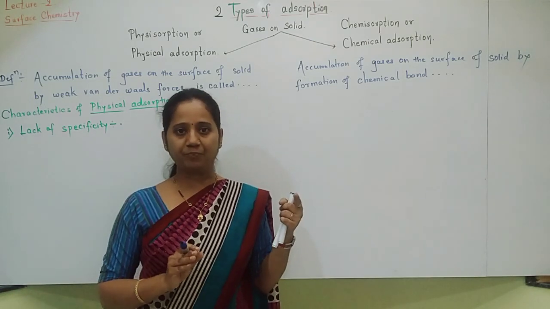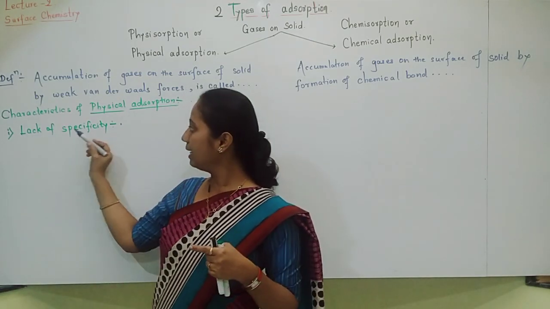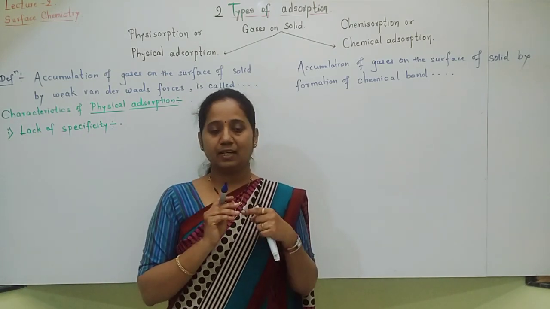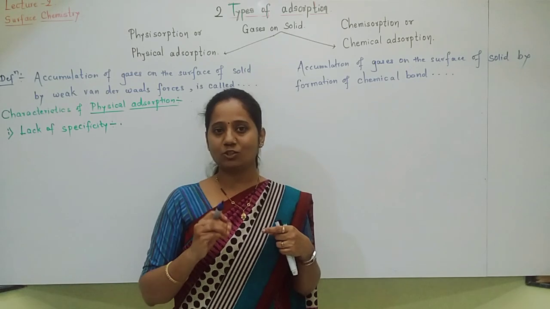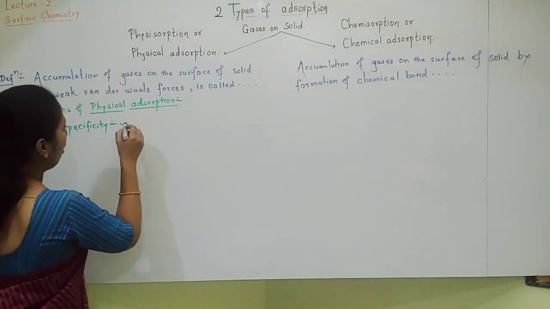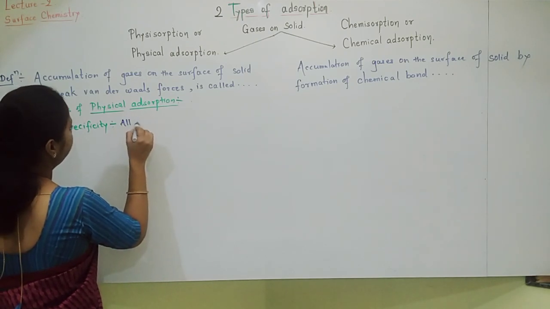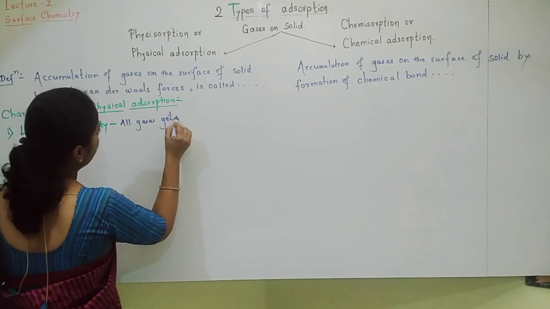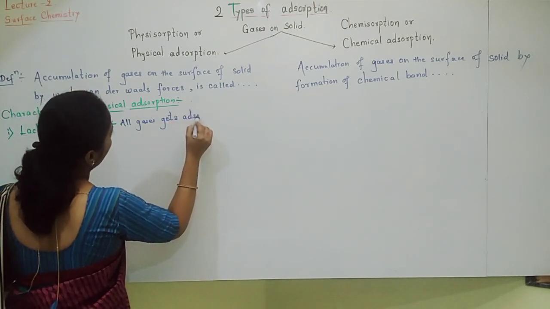All gases will get adsorbed on the surface of adsorbent. So it is called lack of specificity. Okay, all gases gets adsorbed.